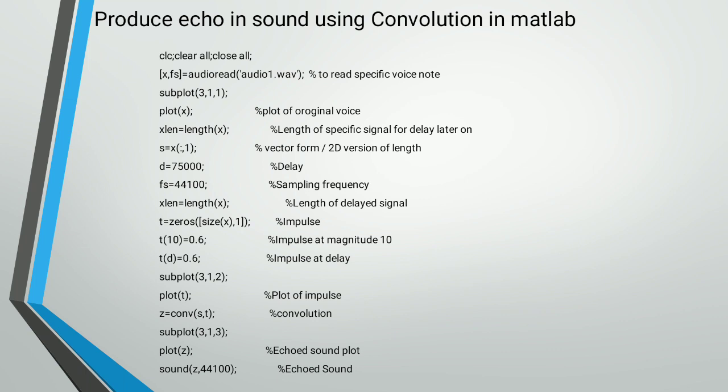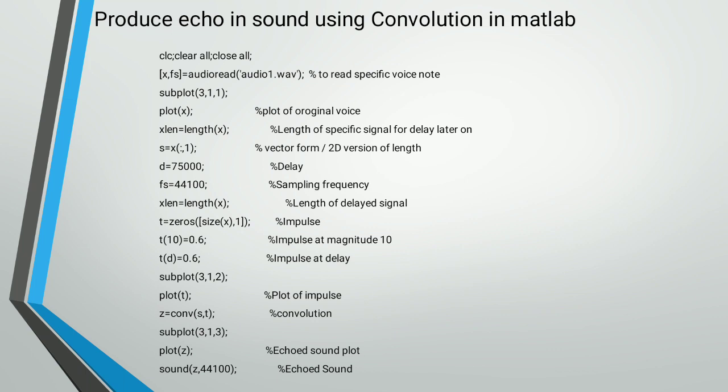Now this is the code that we implemented in MATLAB. First, we take the input from the user as x, and the function is audioread of the audio 1 wave file, which reads the specific voice note. Then we subplot that signal and plot x.